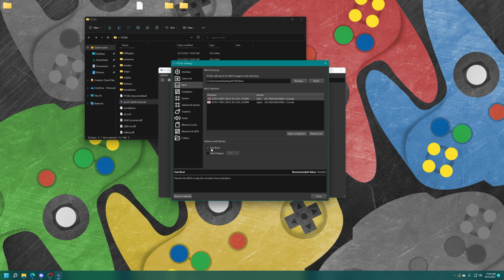And there's an option down here for fast boot. So if you want PCSX2 to be region free, leave fast boot checked. That way you only need a BIOS. You can use any BIOS file, and you can play any region's games. If you have fast boot disabled, you will need a BIOS file from each region, to my understanding. But if you want the PS2 boot animation to play, just uncheck this, but again, you will need a BIOS file from each region. If you don't want it to play, just keep it checked, and then it makes it region free.